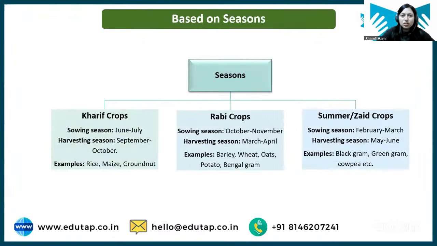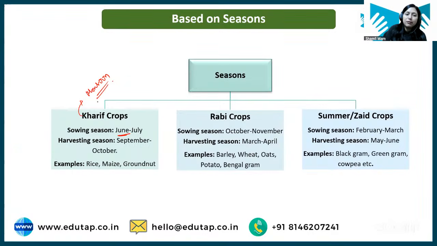Okay. Chalo, based on season, now we have come to the question. One question was asked to me. Okay, so based on season we have the next classification, and based on season there is kharif, rabi and summer crop, right? So what is this kharif crop basically, students? See, understand, kharif crop is basically monsoon. You have to remember it with monsoon. These are also called monsoon crops because you can see the sowing of kharif crops is during monsoon, when the monsoon arrives. So it is around June, July.